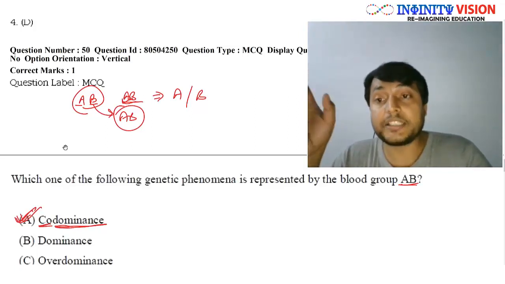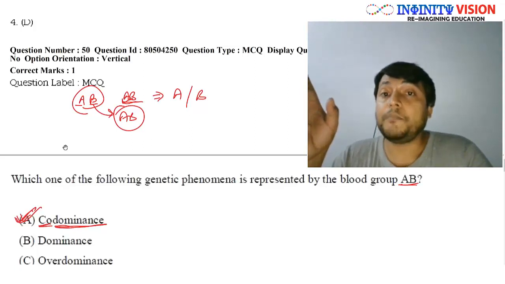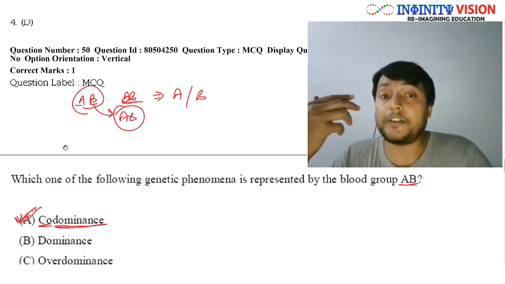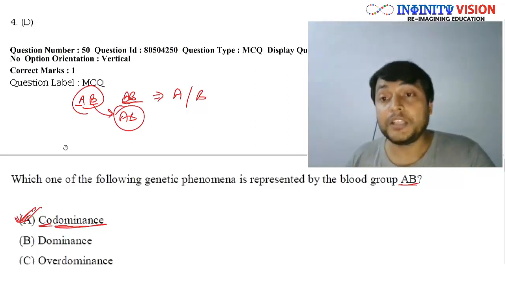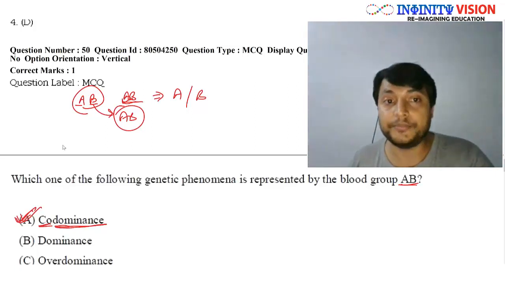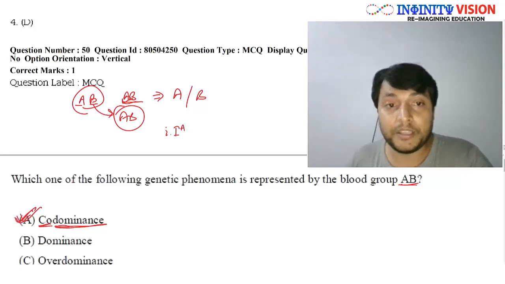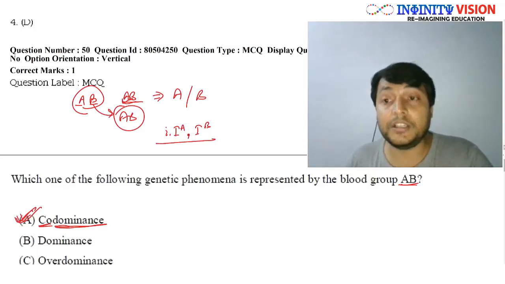But there are certain characters for which more than 2 alleles are found, and such a character is the blood group of humans. So there are 3 alleles that govern the blood group in humans, and those are small i, capital IA, and capital IB.